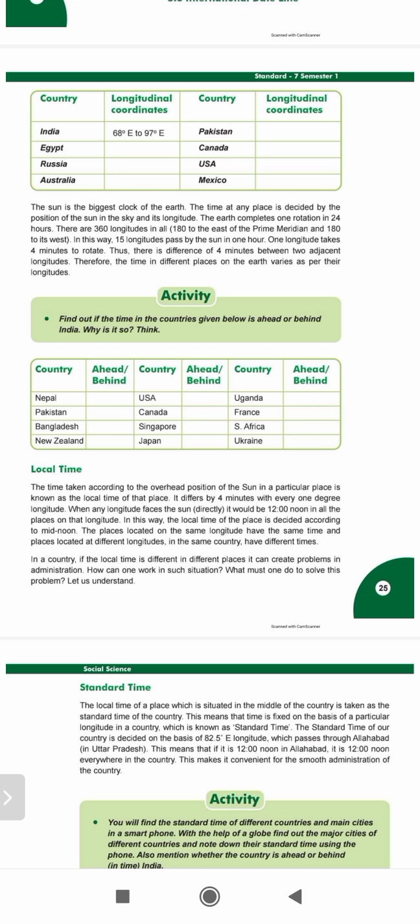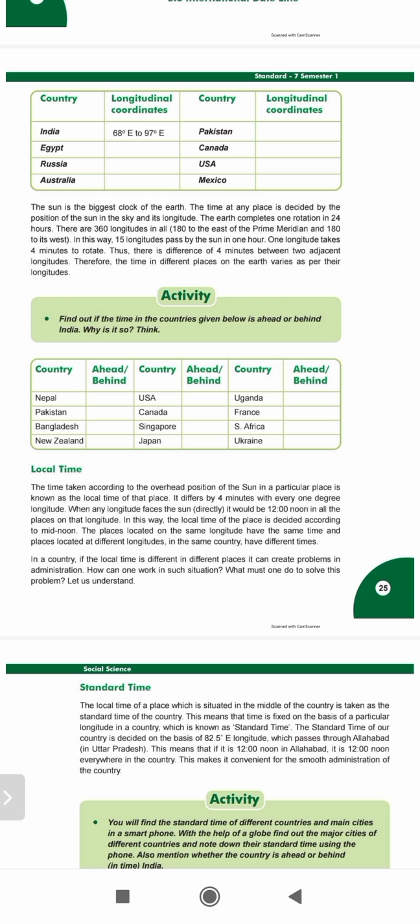Second thing, there is a 4 minute difference with 1 degree longitude. When the longitude faces the sun directly, it would be 12 noon according to all the longitudes, right? The places located on the same longitude have the same time, and different longitudes have different times. So in our country, the local time is different in different places.